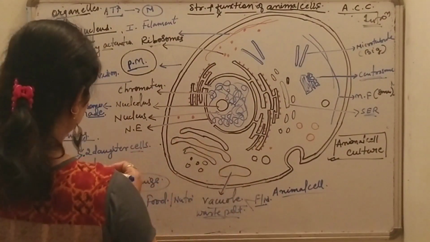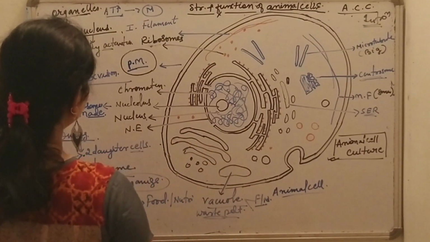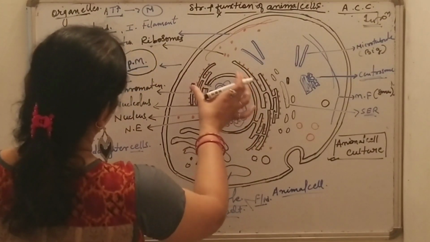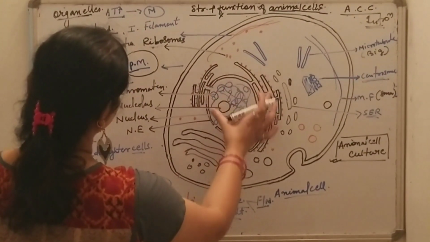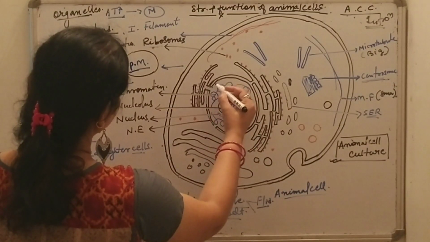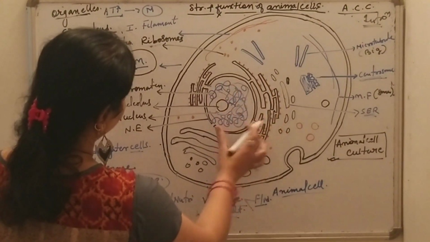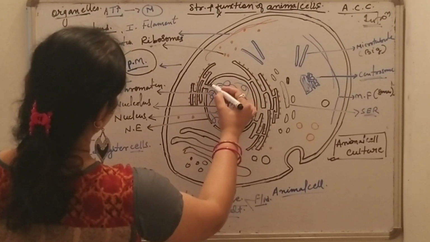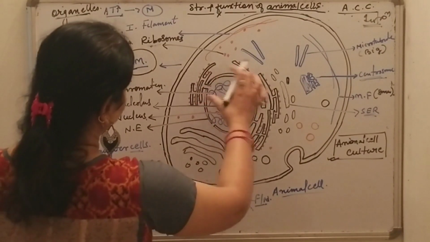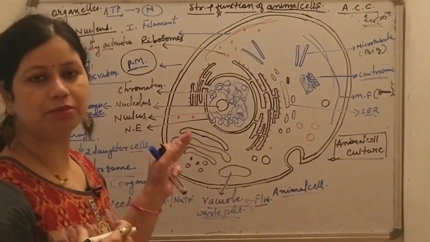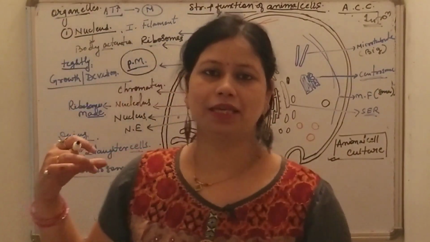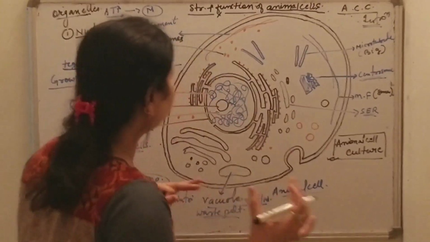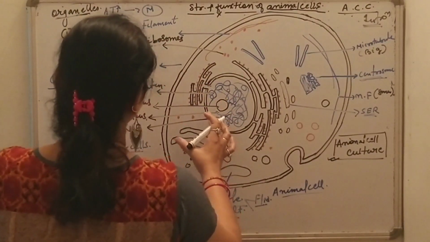Okay, now I will tell you about the function of the endoplasmic reticulum. The endoplasmic reticulum is a network of membranous sacs known as cisternae that branch off from the outer nuclear membrane. Here you can see this is the nucleus and this is the outer membrane, and the endoplasmic reticulum branches off from the outer nuclear membrane. The function of the endoplasmic reticulum is to modify and transport the proteins which are made by the ribosomes.